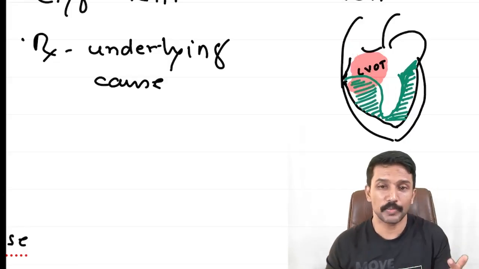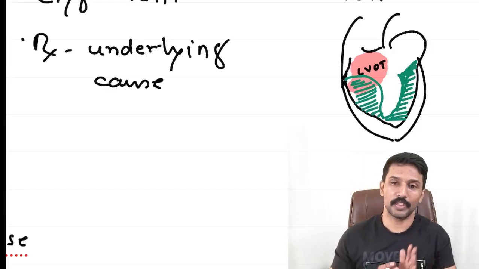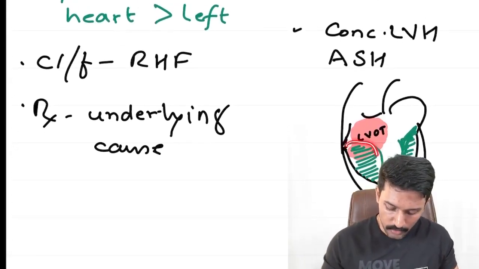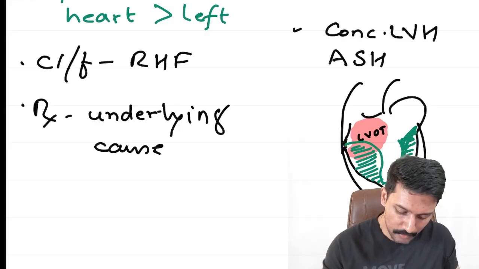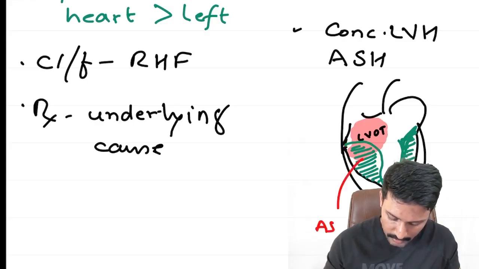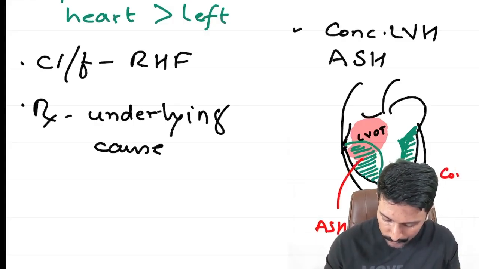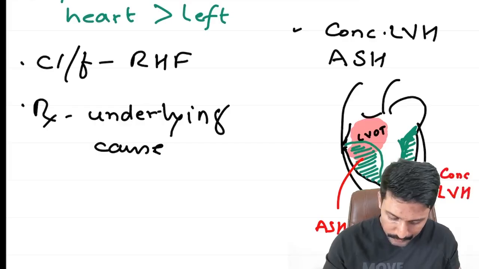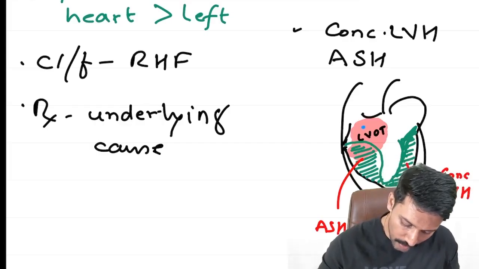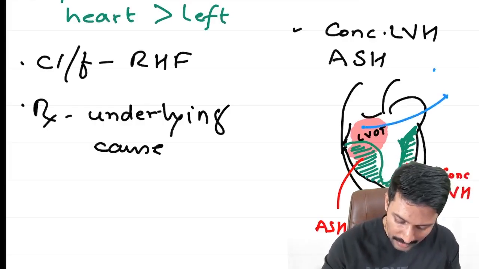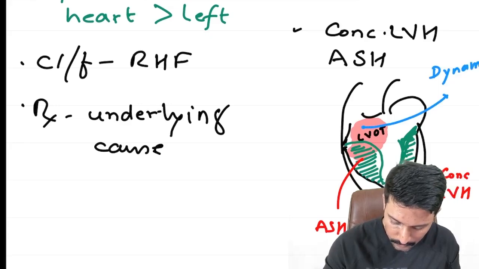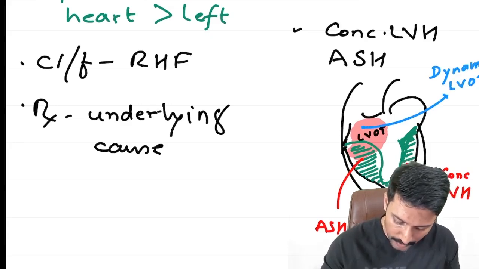When it starts creating obstruction, we call it hypertrophic obstructive cardiomyopathy. This is what we call ASH, or asymmetric septal hypertrophy. Yes, you have concentric LVH, and because of that you may have a dynamic left ventricular outflow tract obstruction.